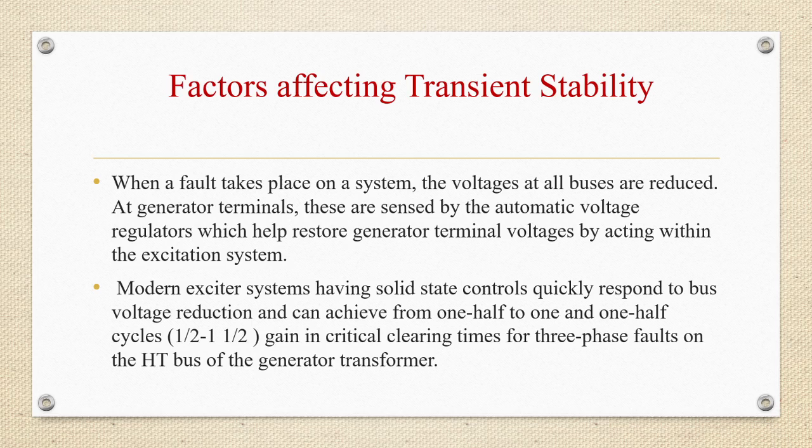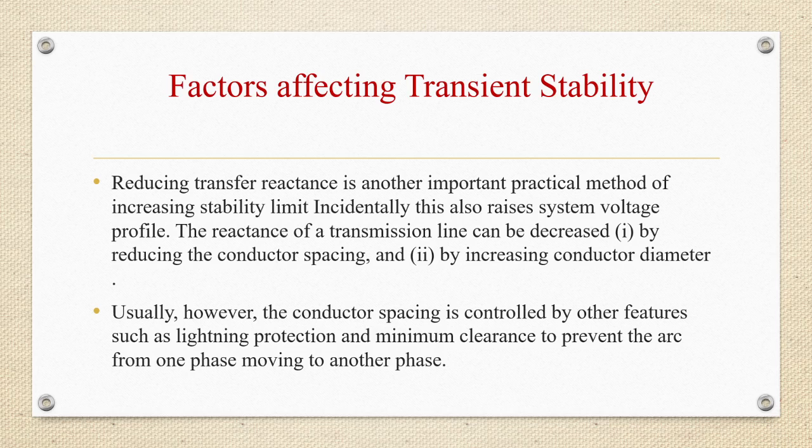When a fault takes place on a system, voltages at all buses are reduced. At generator terminals, these are sensed by the automatic voltage regulators, which help restore generator terminal voltages by acting within the excitation system. Modern exciter systems having solid state controls quickly respond to bus voltage reduction and can achieve half to one and a half cycles gain in critical clearing times for three-phase faults on the HT bus of the generator transformer.